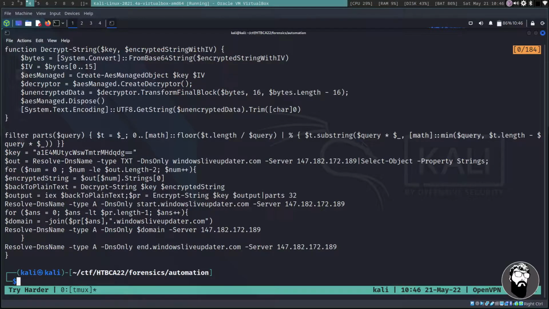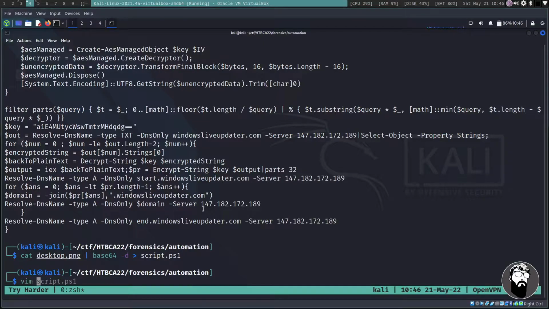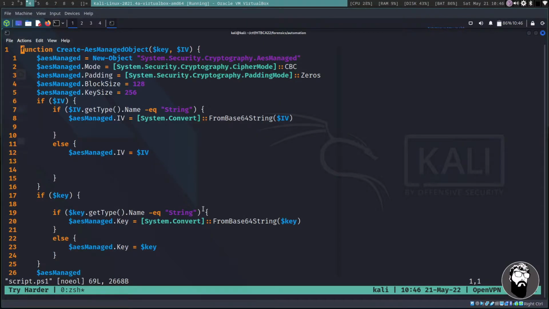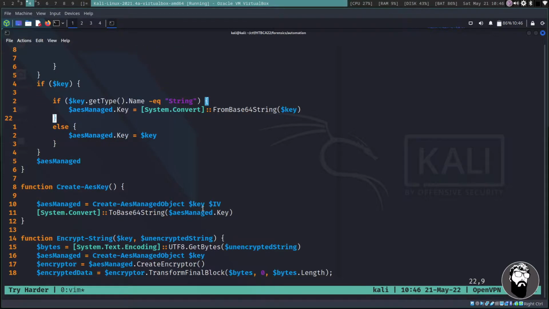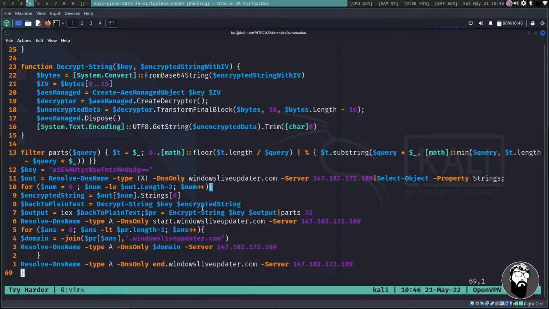And we're going to see in our packet capture that we get something.windowsliveupdater.com. So that's something that we're going to be interested in a little bit. But I'm going to go ahead and just redirect this into script.ps1. And just to make sure that we got everything that we need here, it didn't miss any characters, it looks like we got all of the characters that we need. So that's cool. I'm going to go ahead and quit out of this.